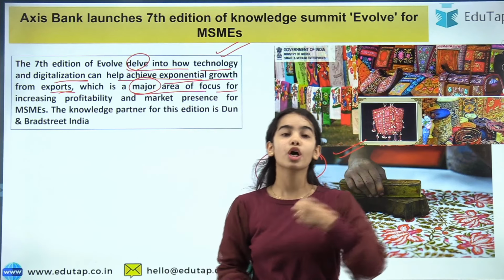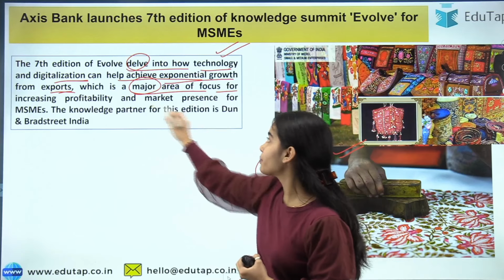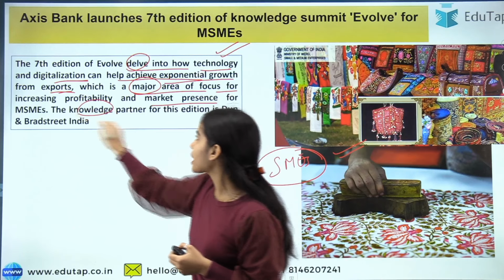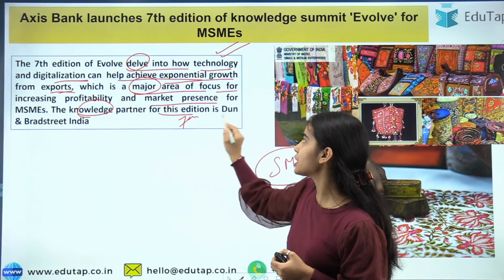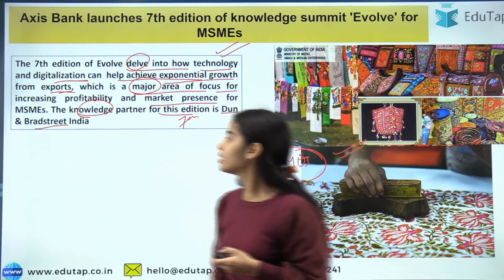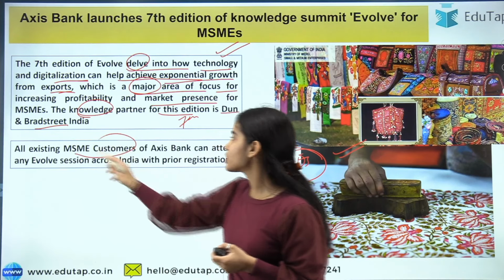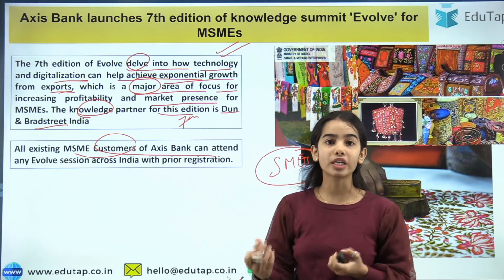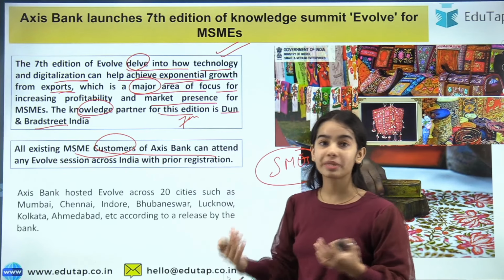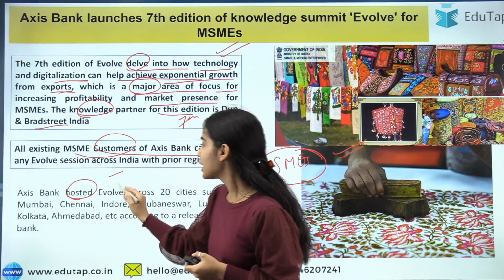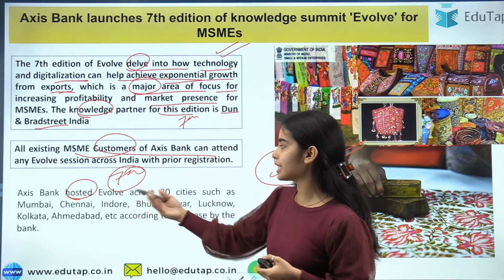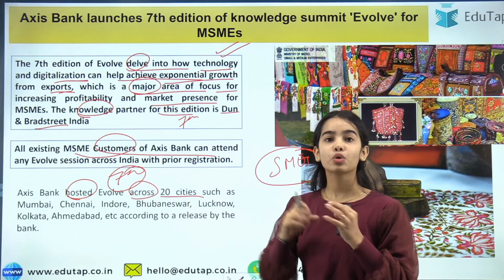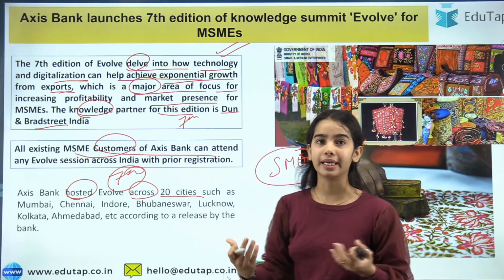If the exports are more, the profits will be more, and the market presence of the MSMEs will also grow. The knowledge partner for the 7th edition is Dun & Bradstreet. All existing MSME customers of Axis Bank can attend any Evolve session, where they are going to get a lot of knowledge and expertise on how to grow their business. Axis Bank hosted the 7th Evolve Summit across 20 cities. You can read the names. So across multiple cities, the sessions are being held.